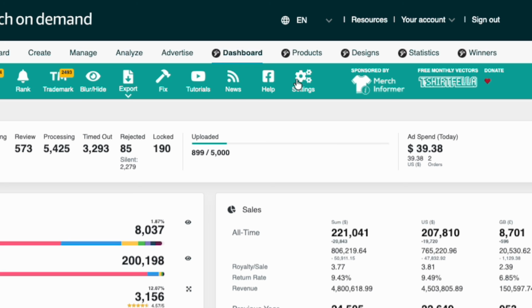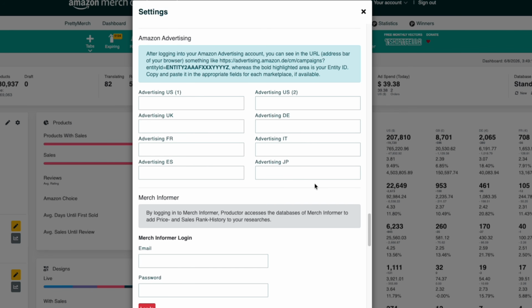What you want to do is go to settings. Click on this right here, this change settings. Now, once you open it, you've got to scroll down and you'll see Amazon advertising, and it's going to tell you where to find this. So you open up your Amazon advertising if you have it. Hopefully you have it, because if you don't, then this doesn't matter. But this will tell you what to look for.